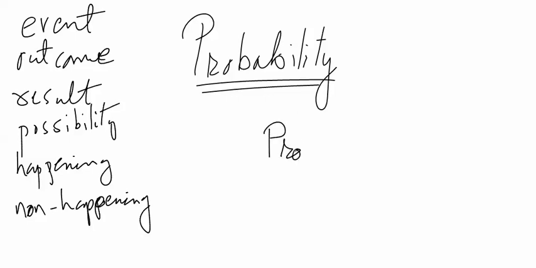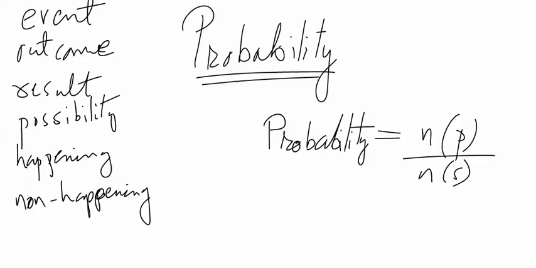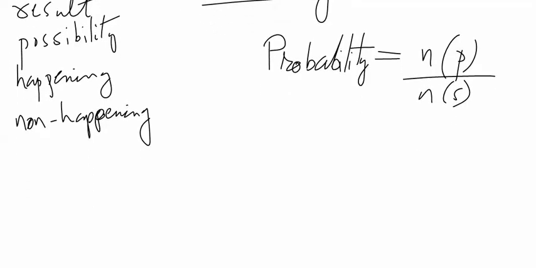Mathematically, probability is defined as NP upon NS.